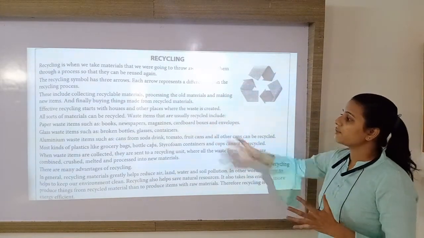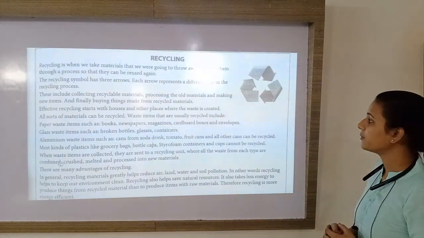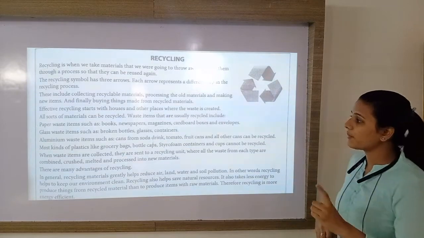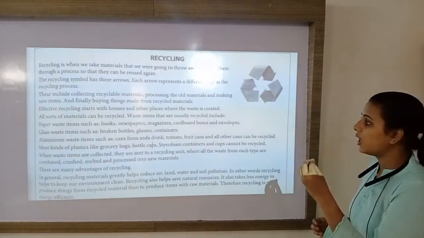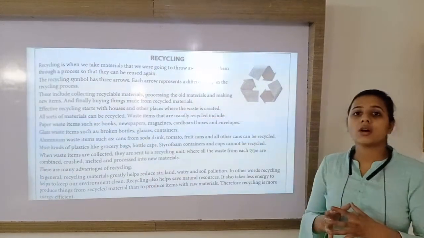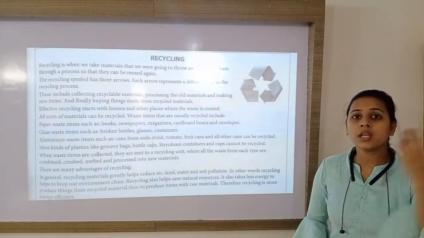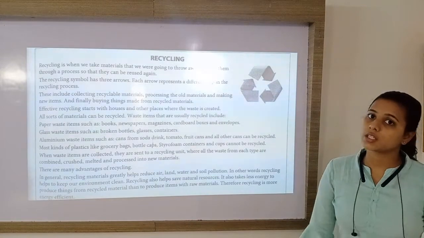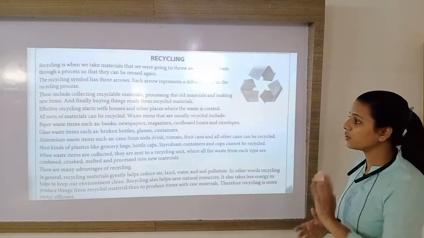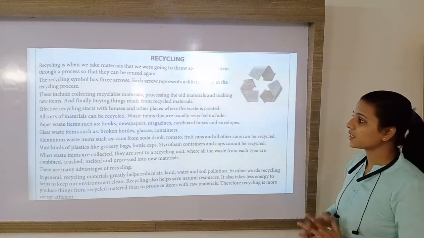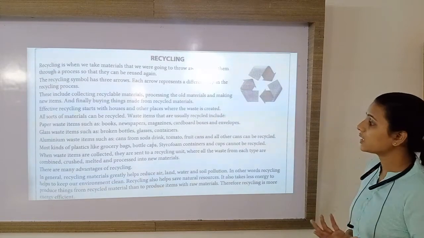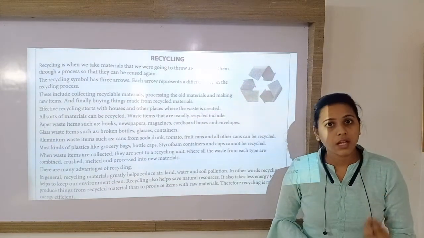So all sorts of materials can be recycled, and the recycled items include paper waste, in which we can say books, newspapers, magazines, cardboard boxes, envelopes. These all are paper materials which can be reused to make new things from this waste material which is already used. Next is glass waste items such as broken bottles, glasses, containers which are made from glass.